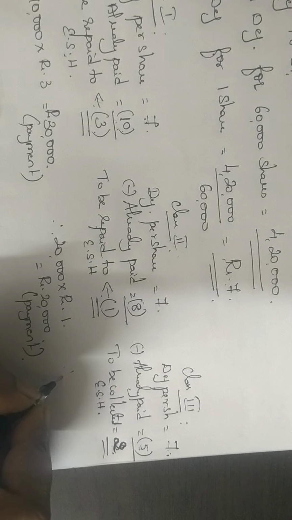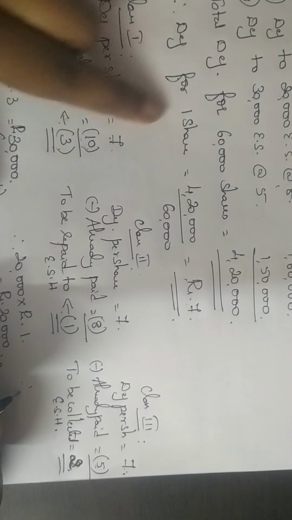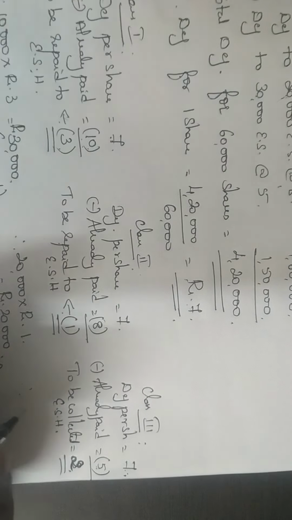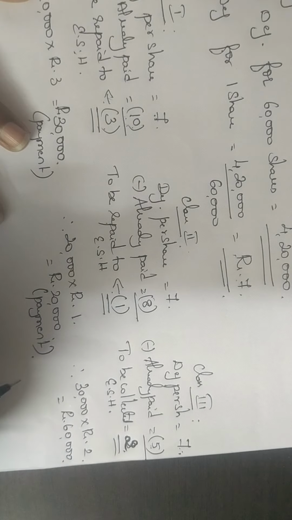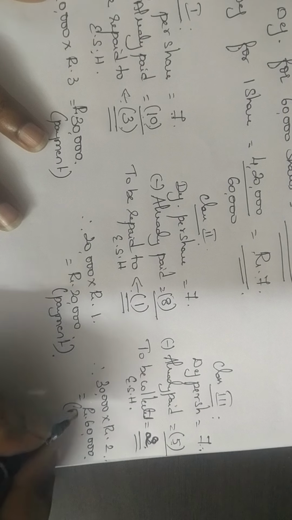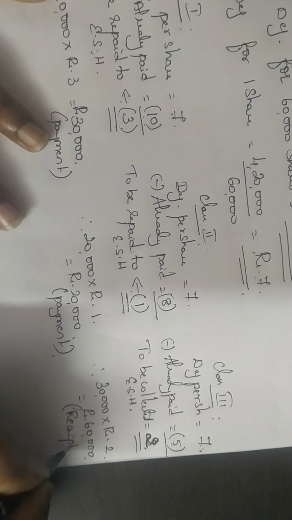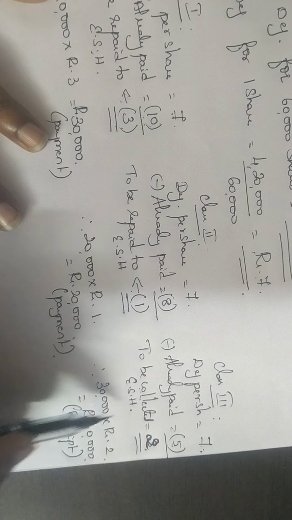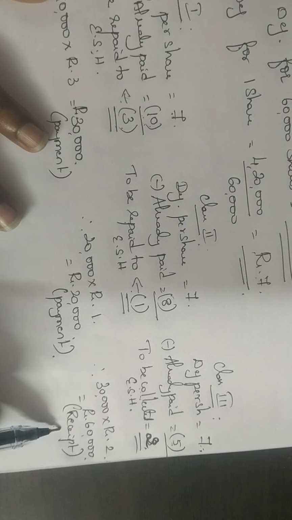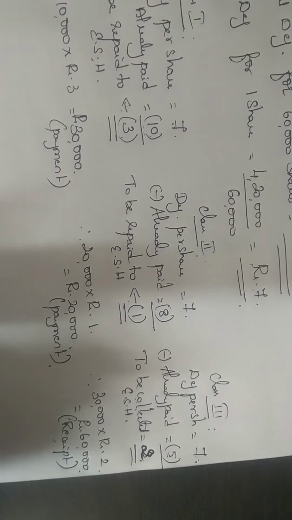So how many equity shares do you have for third class? Third class you have 30,000. So 30,000 equity shares at the rate of 2 rupees, you get 60,000 rupees. Where will you write the 60,000? The 60,000 should come under your receipt side because I am collecting from them. Cash is coming in, so this should come under the receipt side. Okay, I hope this is clear to all.